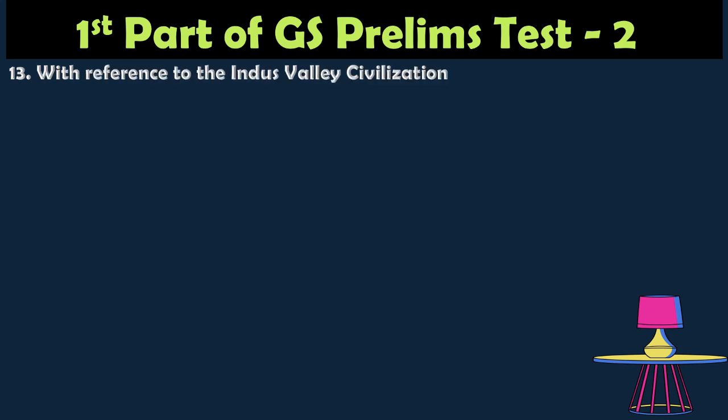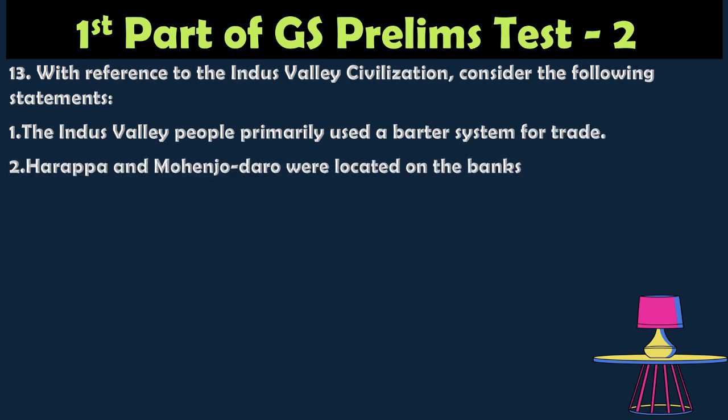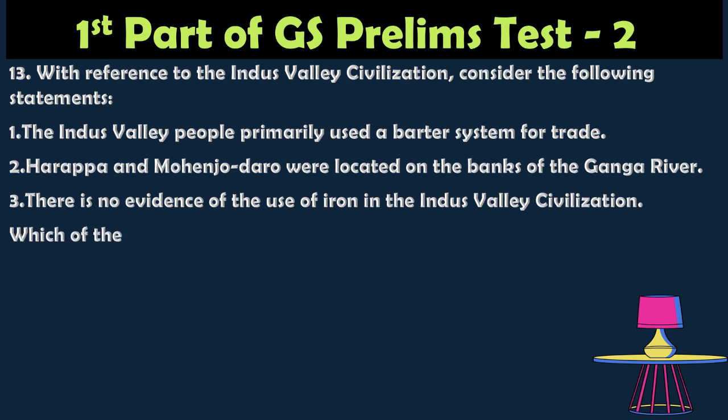Question number 13. With reference to the Indus Valley civilization, consider the following statements. One, the Indus Valley people primarily used a barter system for trade. Two, Harappa and Mohenjo-daro were located on the banks of the Ganga river. Three, there is no evidence of the use of iron in the Indus Valley civilization. Which of the statements given above is correct?